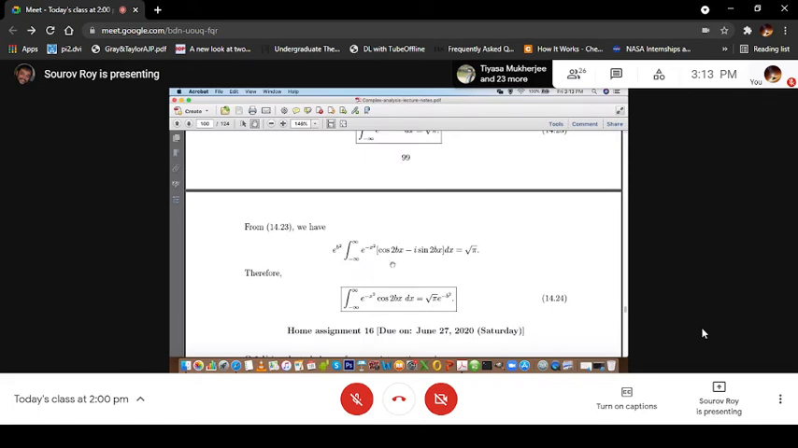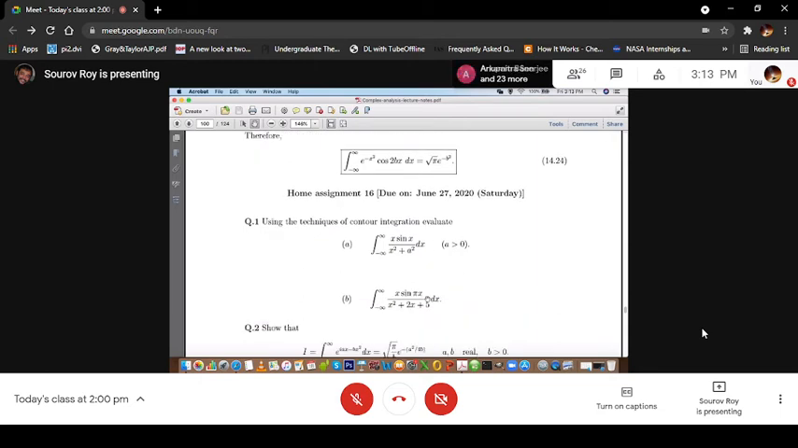So if you equate the real part, what you get? You get the integration from minus infinity to plus infinity of e to the power minus x square cos 2bx dx, that is equal to root pi e to the power minus b square from this side. So this is another interesting, important result that you can work out.